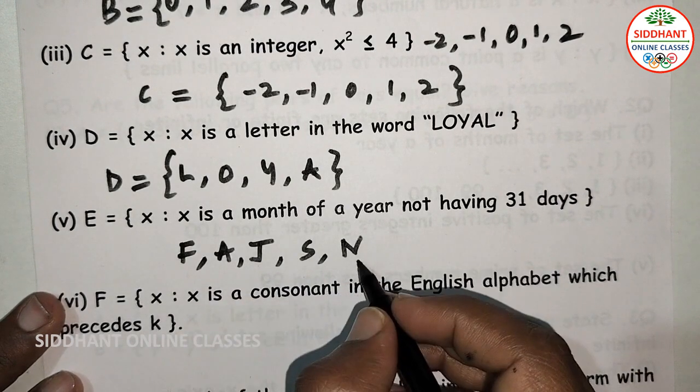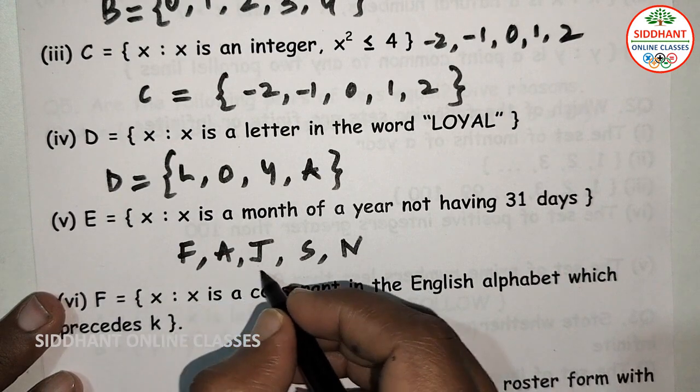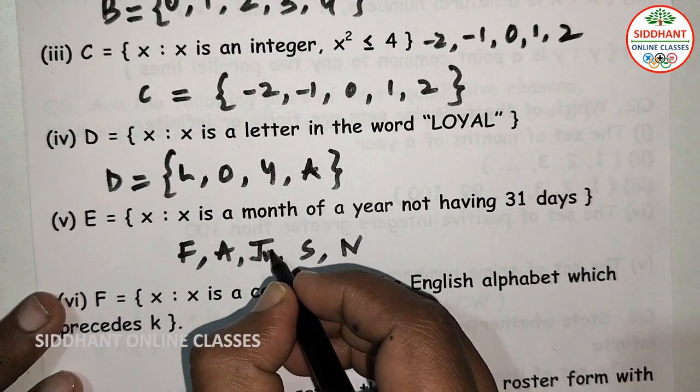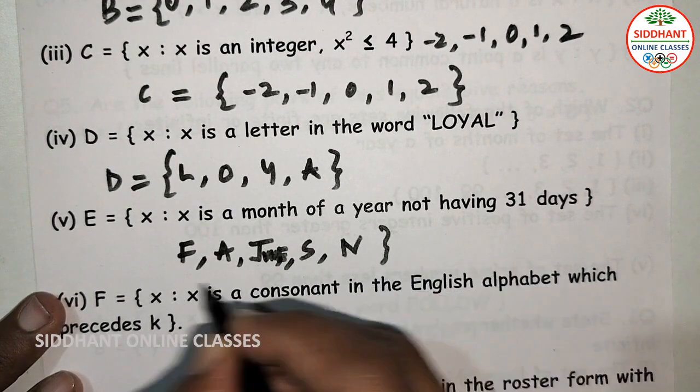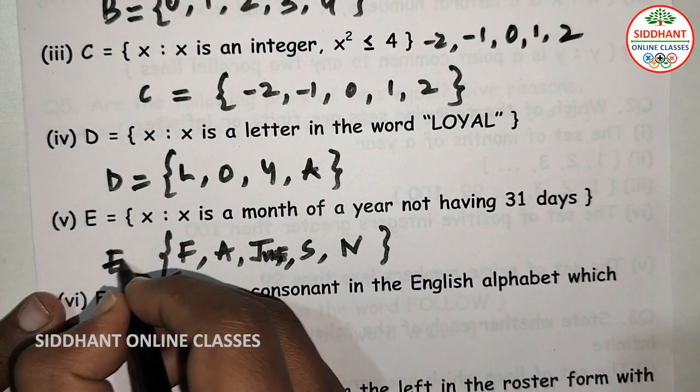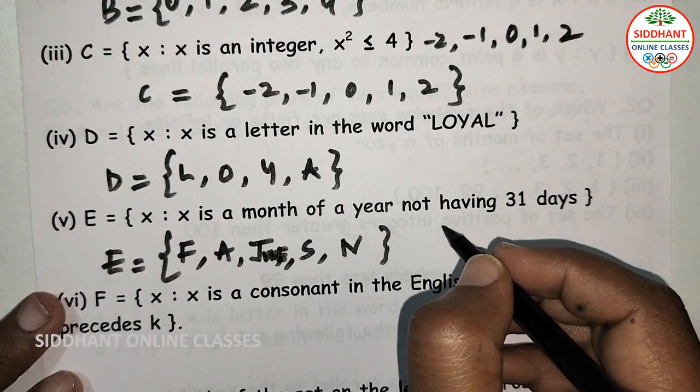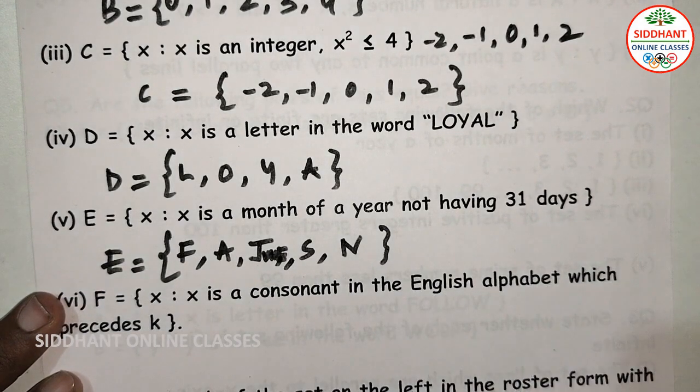So these are the months: Feb, April, June, September, November. These are the months which are not having 31 days.